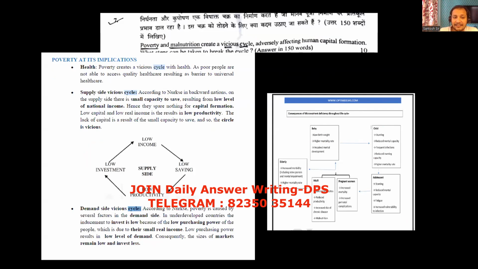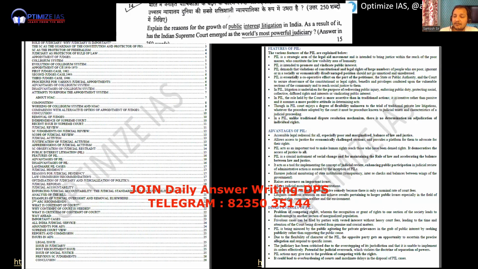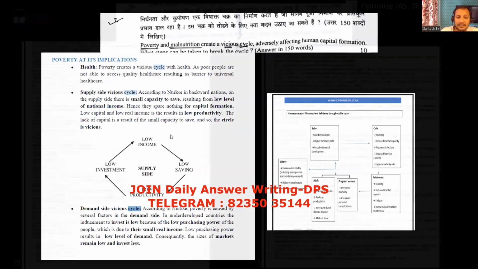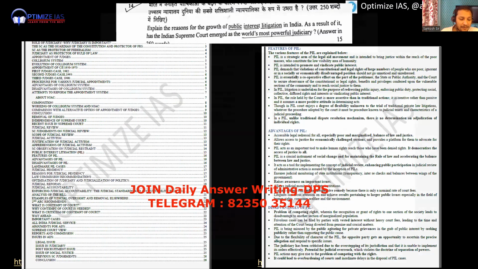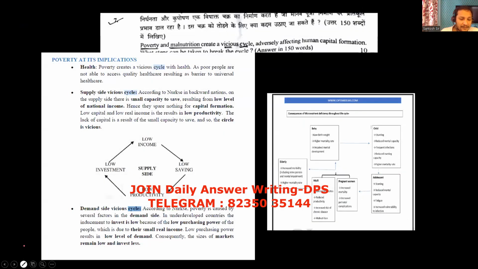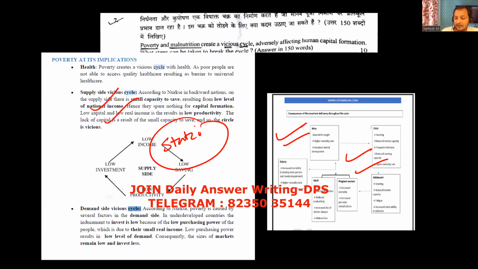I have explained. Next question, PIL. So this was a static question, directly given in our mains master notes. This was a static question directly given in our mains master notes. You can see the diagram, the vicious cycle I have drawn.